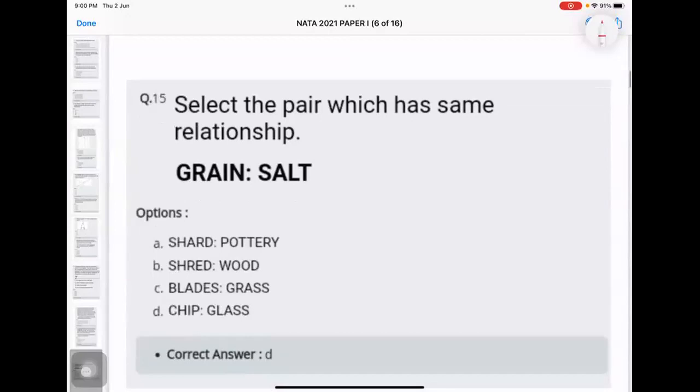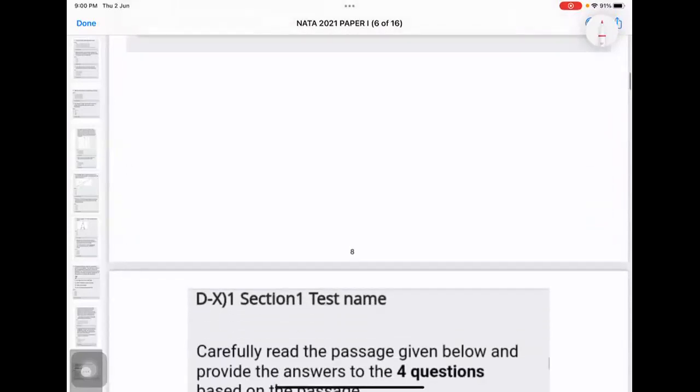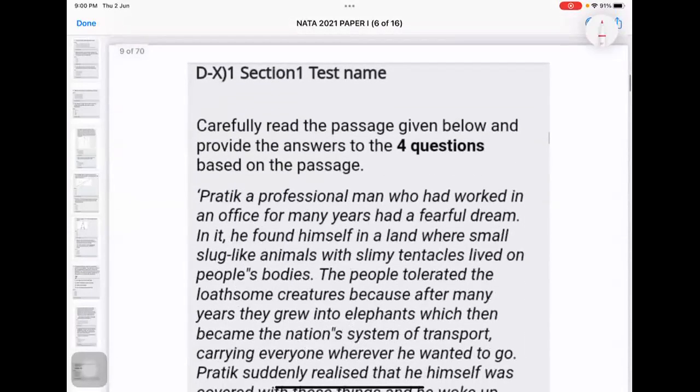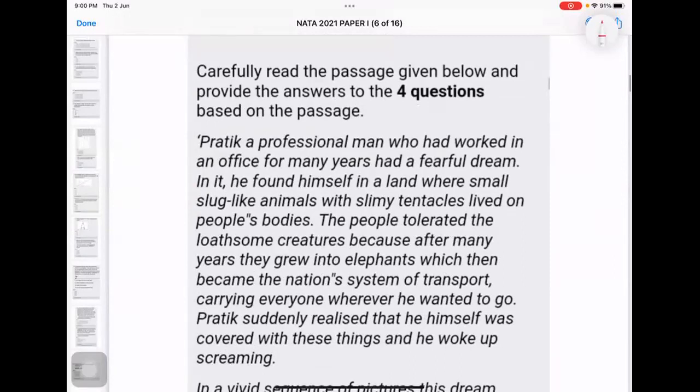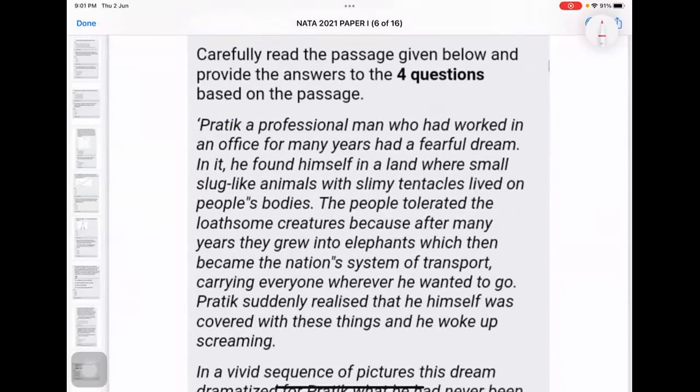Okay. Now, these are the first 15 questions that we have discussed. After this, you will get another 16 questions or sometimes even 20 questions. I will tell you in short what will happen. You will have a paper like this and you will be given a passage. I guess from 5th or 6th standard itself, you have solved passages and then answered 3 or 4 questions on them. Yes, no? Irrespective of your course, you have solved this.